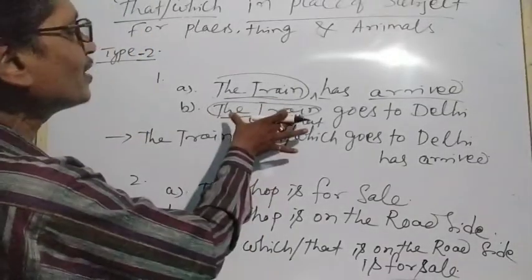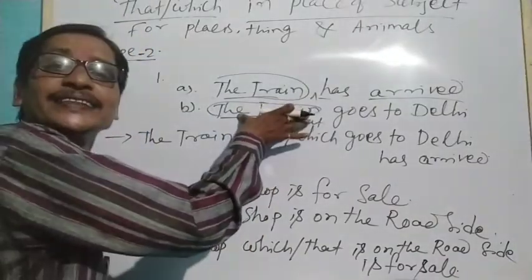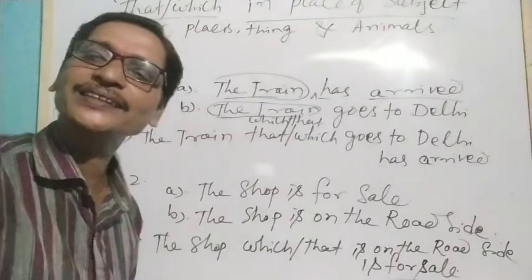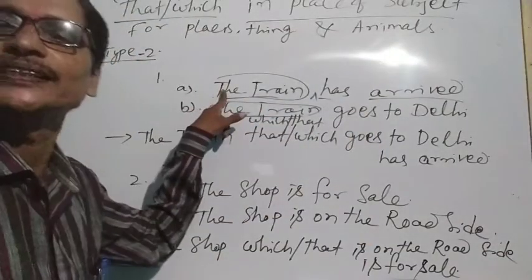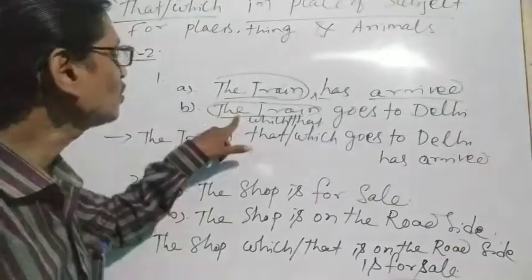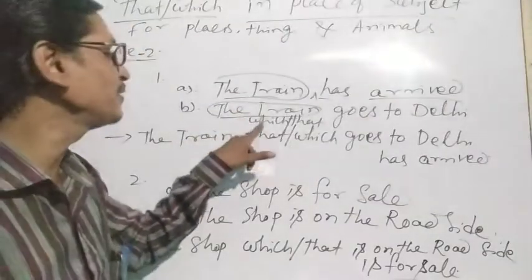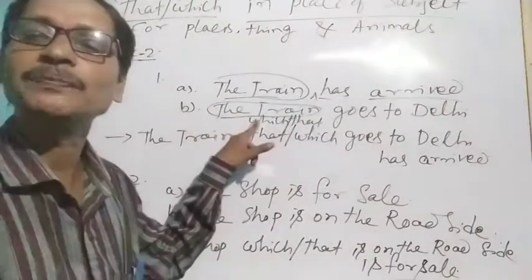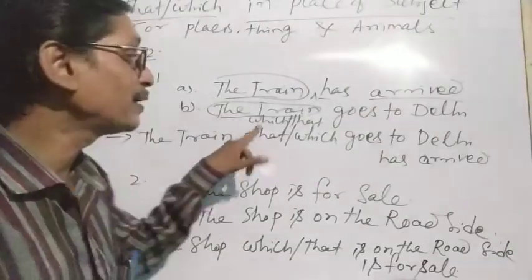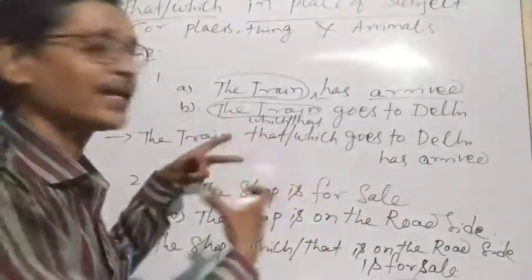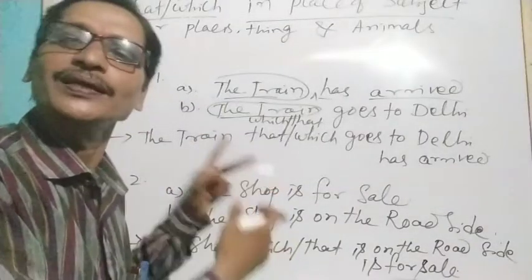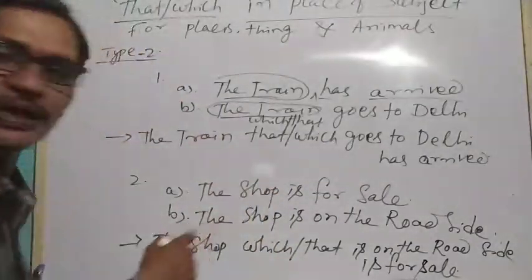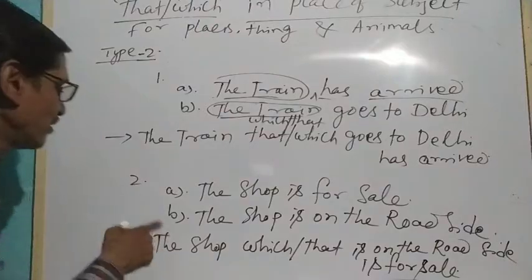But here we have taken the second sentence and added it to the first sentence to give more information about this subject. Okay, so though it is a train, we have used which or that in place of it as a pronoun. Though they are creating a link, they are used as relative pronouns over here in place of the subject. Similarly, I have given another example over here, you see.